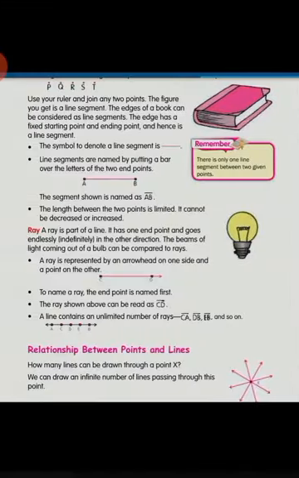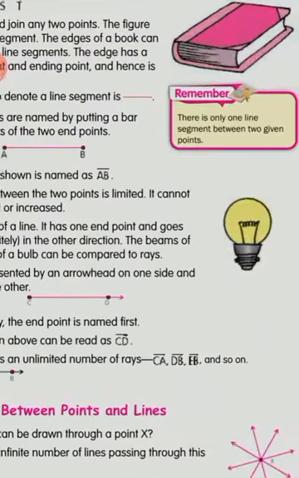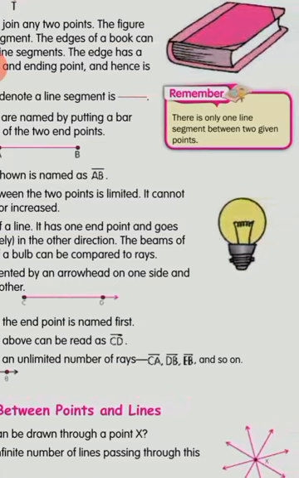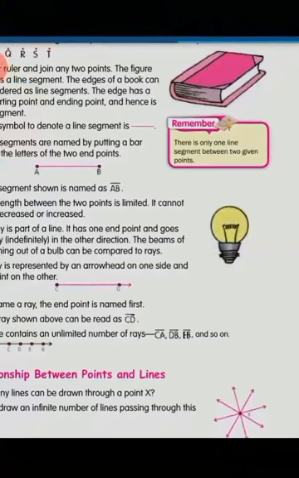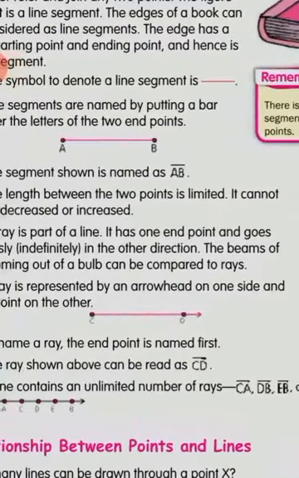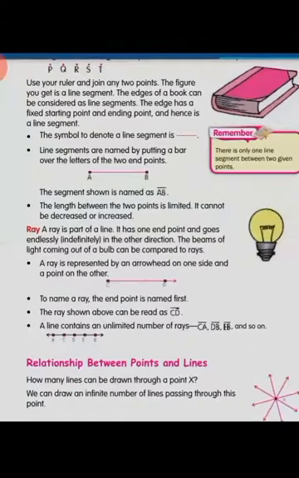So next, you can see an example of a line segment. Here is one book. The sides of the book have fixed length, so you can say it has definite length, so it is a line segment. At the ends of the book's corner side, you can see there are line segments. There is only one line segment between two given points. For two given points, only one line segment can be drawn, which has fixed length.